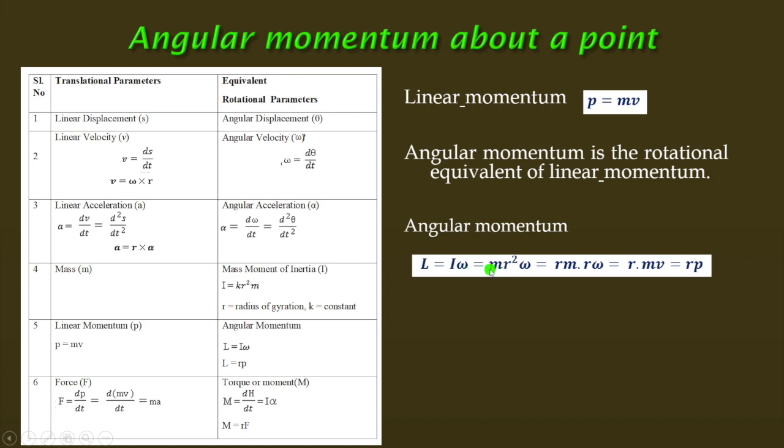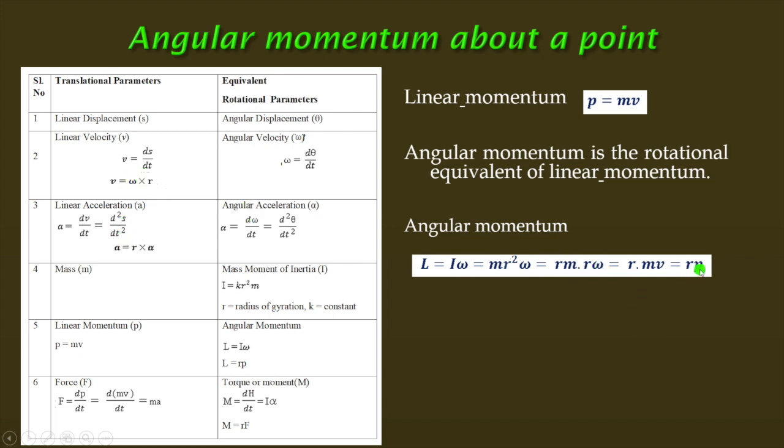You just write down the general equation. I equals m r square, sometimes it is k times m r square, into omega. Now again, r into m into r omega. Here r omega equals velocity, already we have explained it.